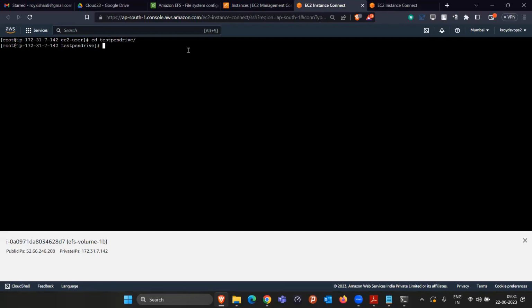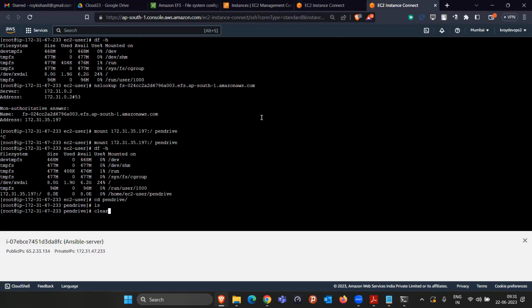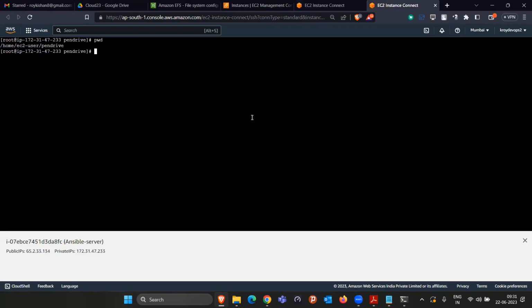Let me go inside the test pen drive. Okay. This is the location I am currently in. Currently there is no data. Similarly here also, let's clear it. This is the location I am currently in, and there is currently no data. If this Ansible server machine is going to create any directory here, mkdir, I am creating the directory here.